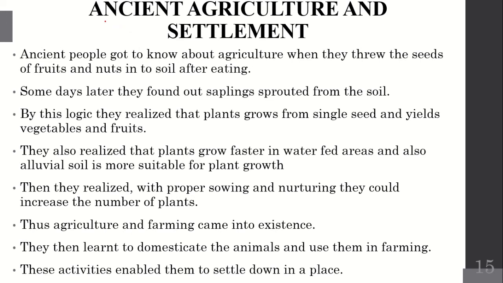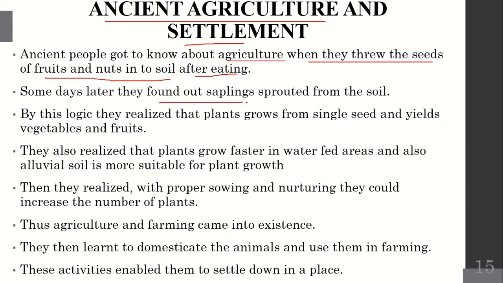Now let's see the ancient agriculture and settlement. Ancient people got to know about agriculture when they threw the seeds of fruits and nuts into the soil after eating. The early men were mostly nomadic. They were always roaming, moving from one place to another. When they threw the seeds on the soil after eating the fruits, after a few days they found that trees were coming out of the seed. From that, they got the knowledge of agriculture, growing trees.